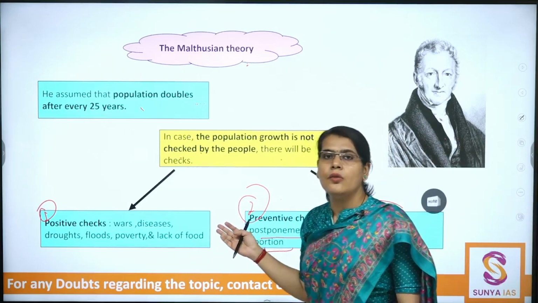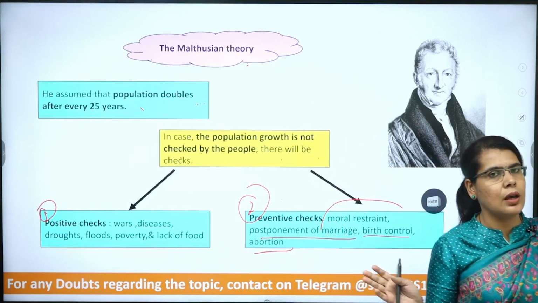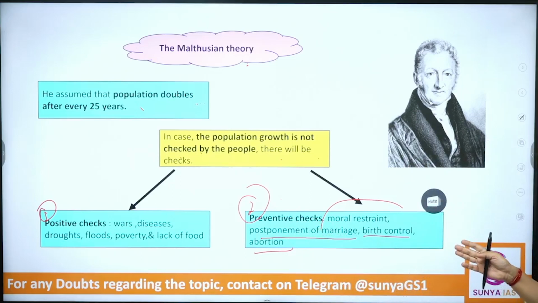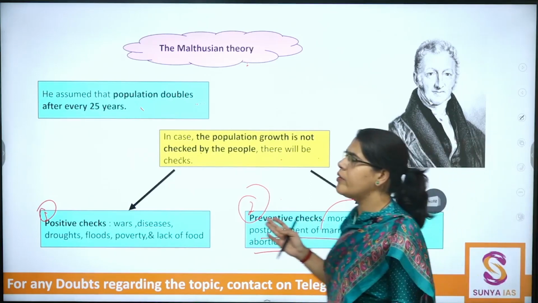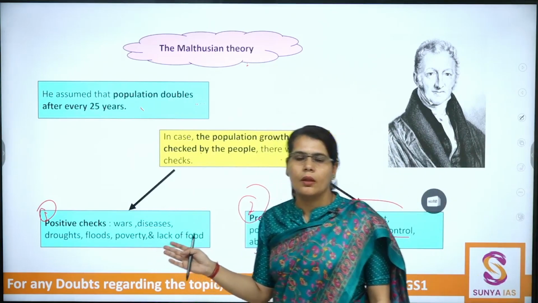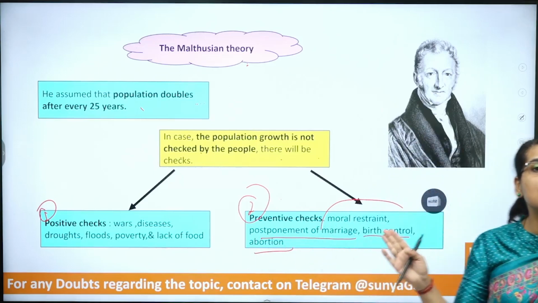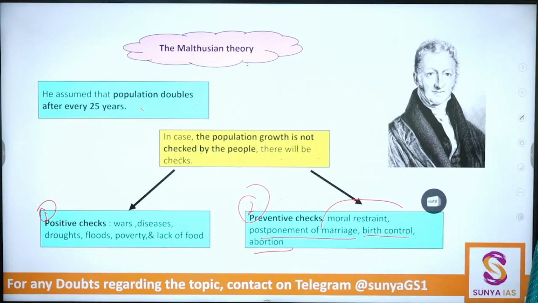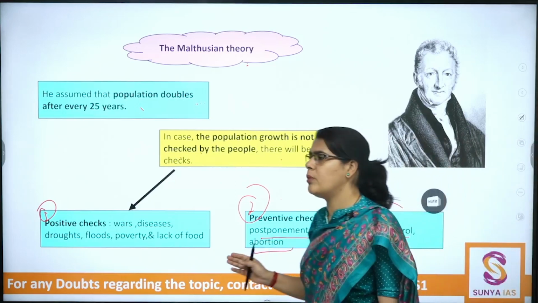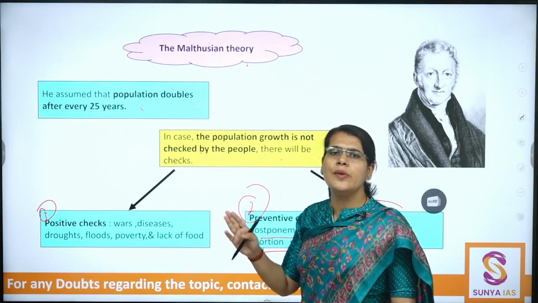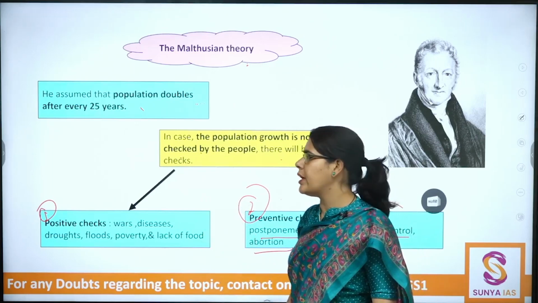So write down, for Malthus, although preventive checks are there, however, he was not very enthusiastic about them. For example, birth control, abortion, etc. Malthus was not very keenly enthusiastic about that.